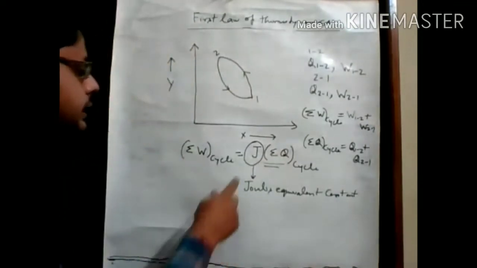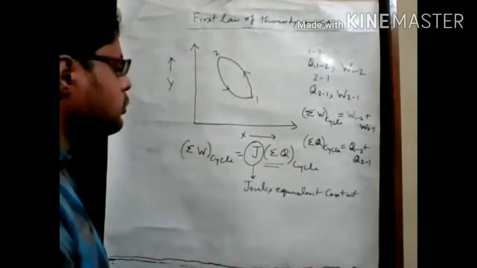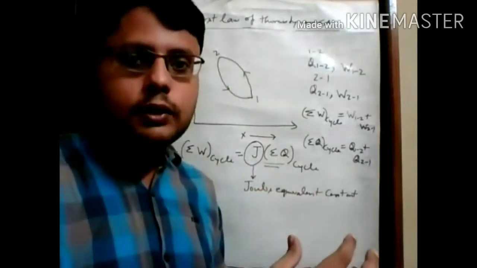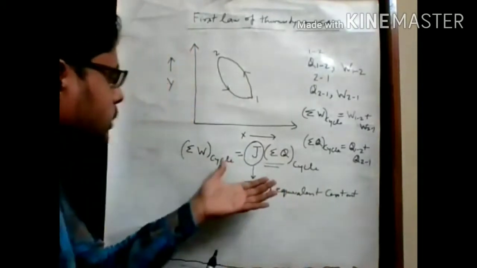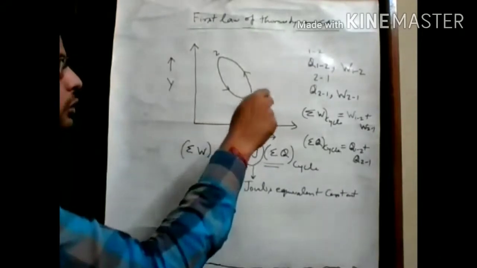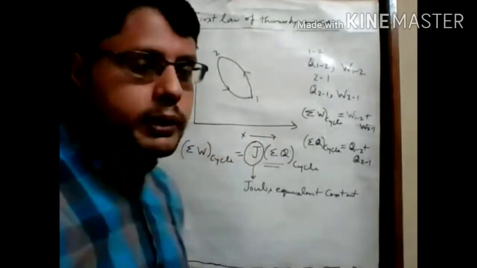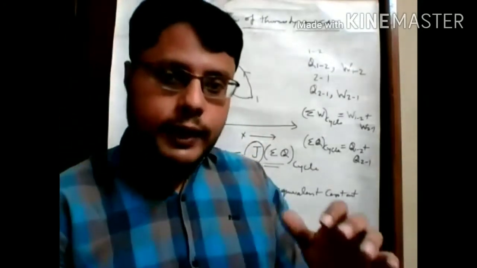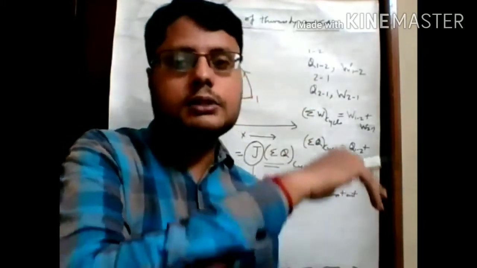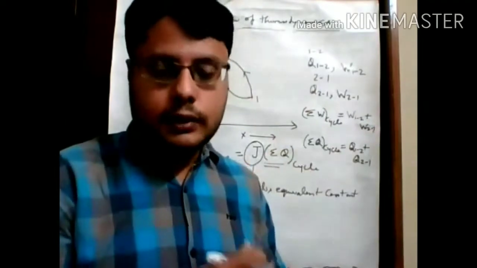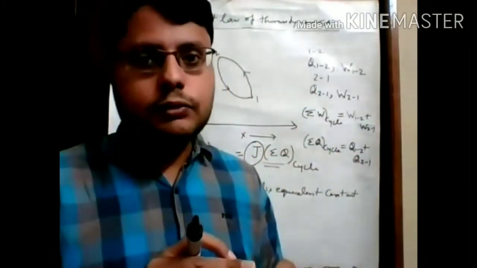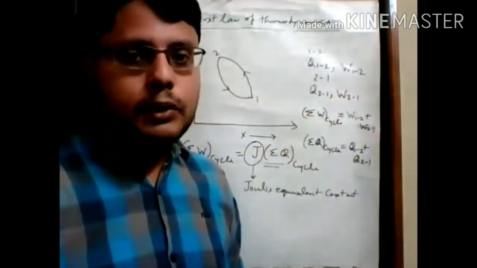This constant tells about the actual relationship between work transfer and heat transfer. Before this equation, you can write that W for a particular cycle is directly proportional to heat transfer for a particular cycle. That means if we increase heat transfer, the work transfer also increases, if you talk about net work and net heat transfer for a cycle.